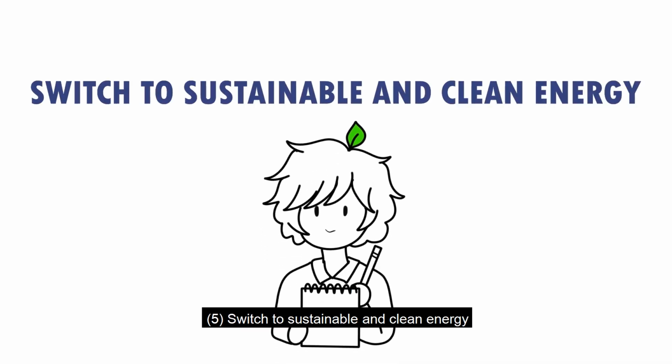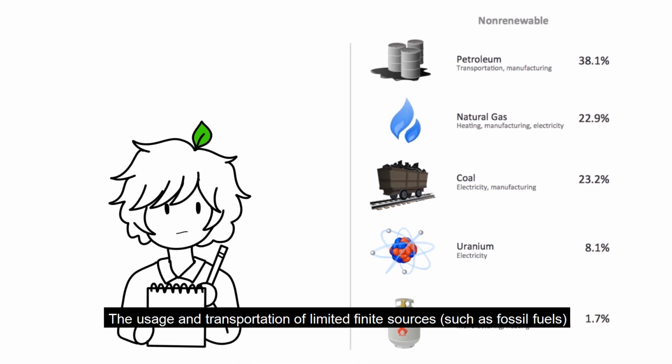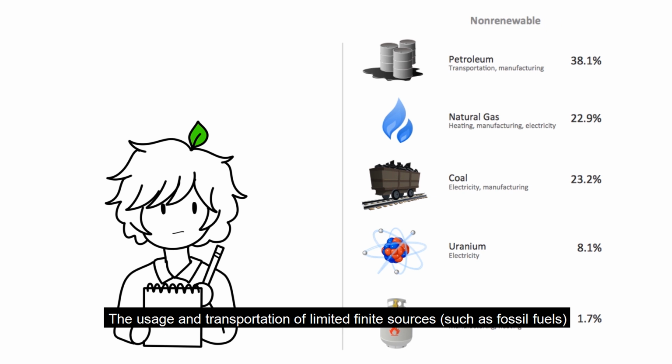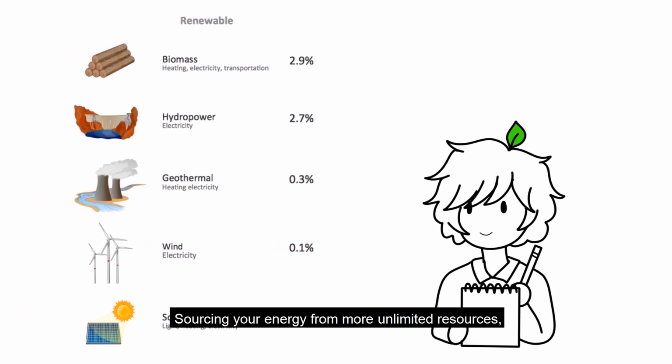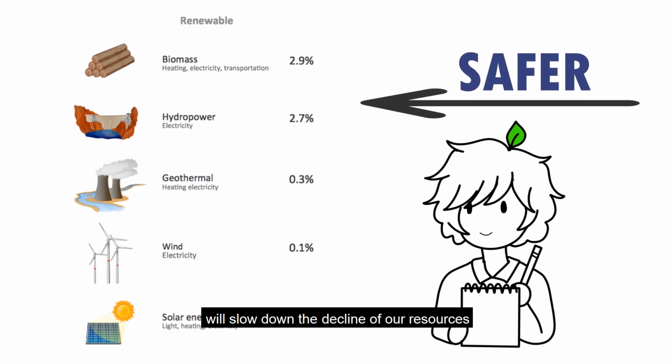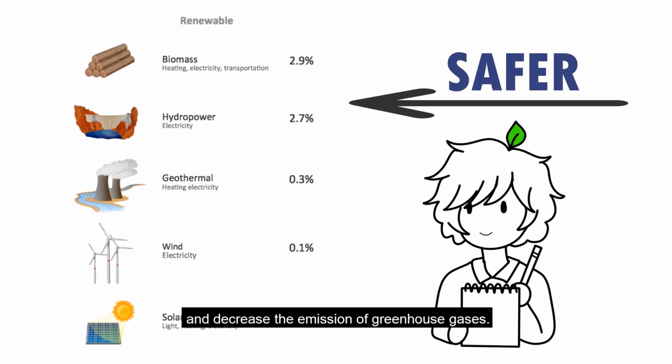Switch to sustainable and clean energy. The usage and transportation of limited finite sources, such as fossil fuels, contribute to major air pollution. Sourcing your energy from more unlimited resources, such as solar, wind, geothermal, and water, will slow down the decline of our resources and decrease the emission of greenhouse gases.